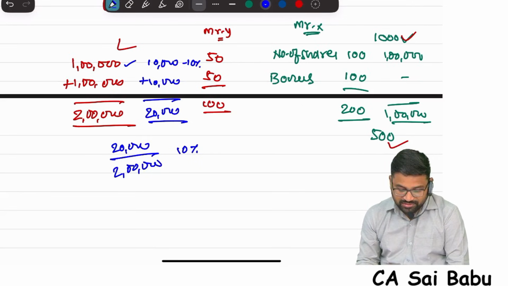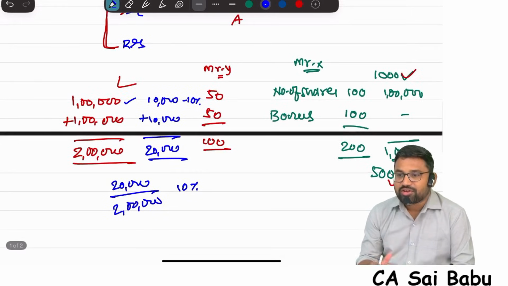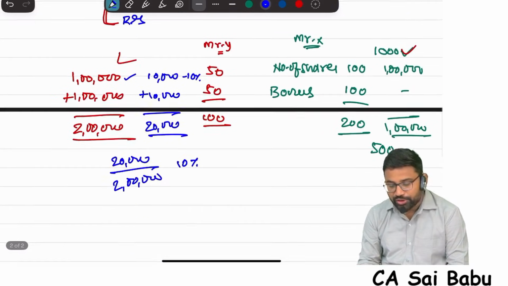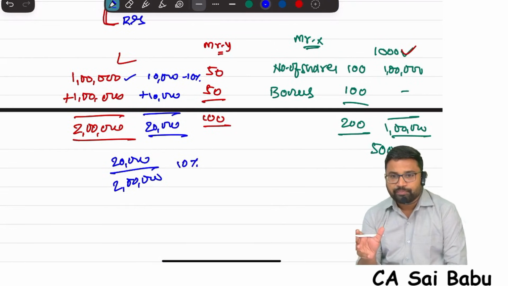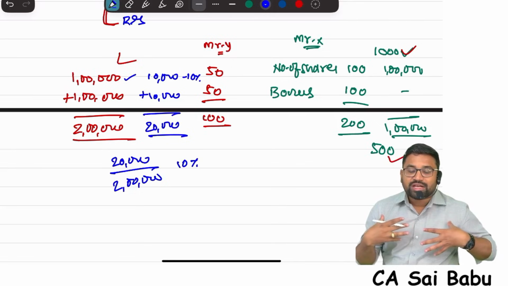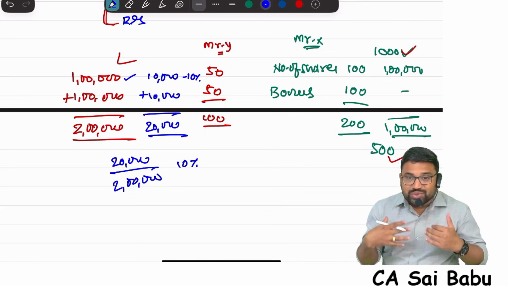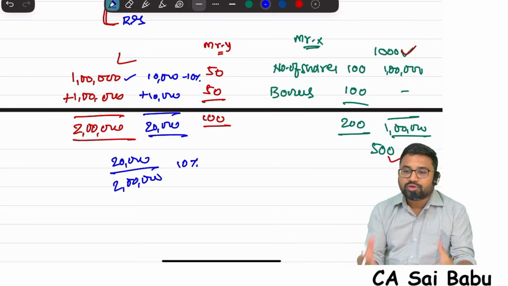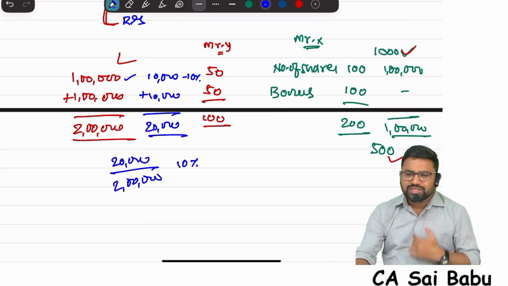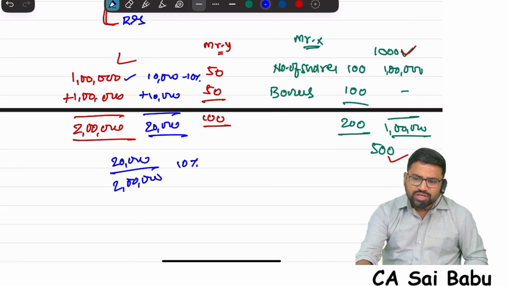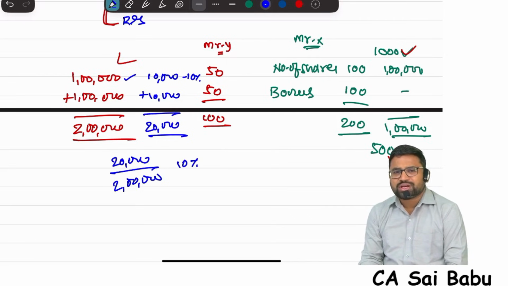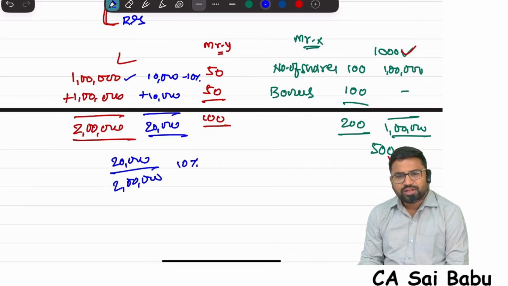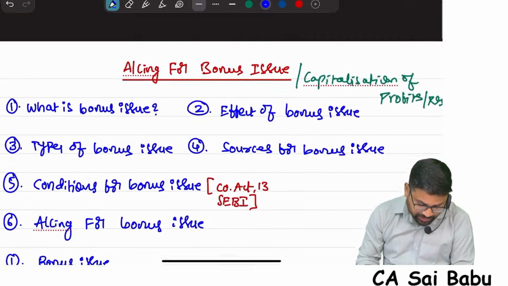Please understand. This is from the shareholder point of view, but you need to think from the company point of view. You understand what bonus issue basically is? The company converts its existing reserves into share capital. Now the question arises, why will companies do this? What is the use if the company converts its profits into share capital? What is the advantage to the company? Definitely it has its own advantages. That is our next topic.